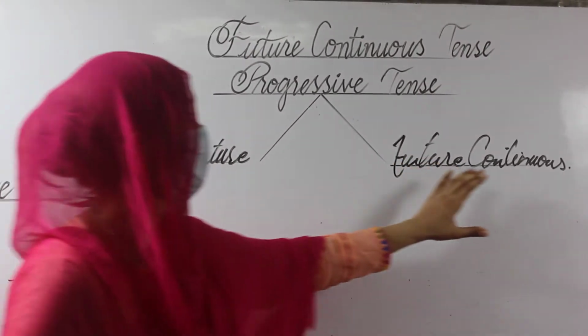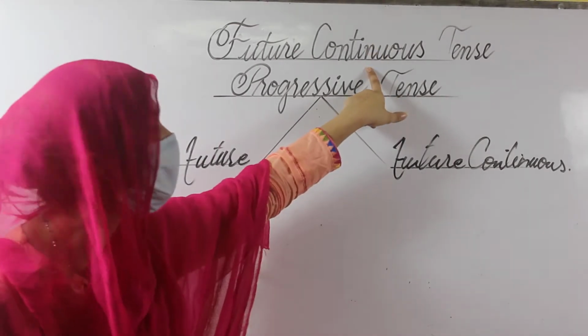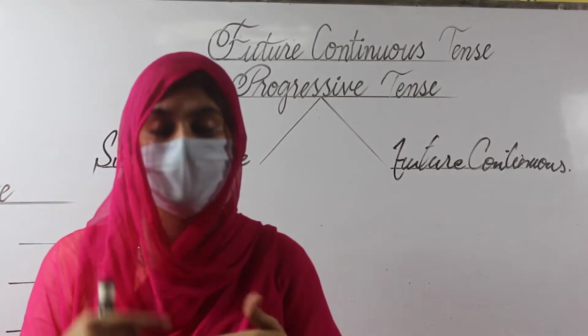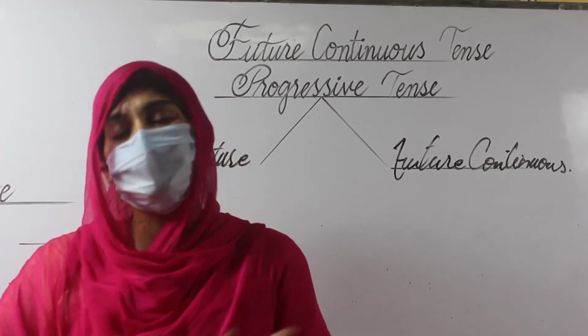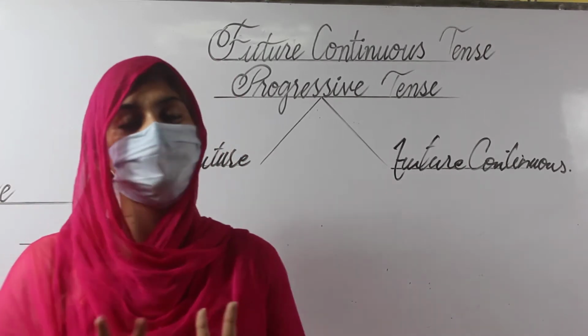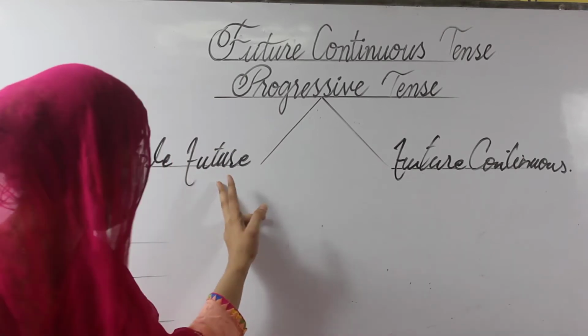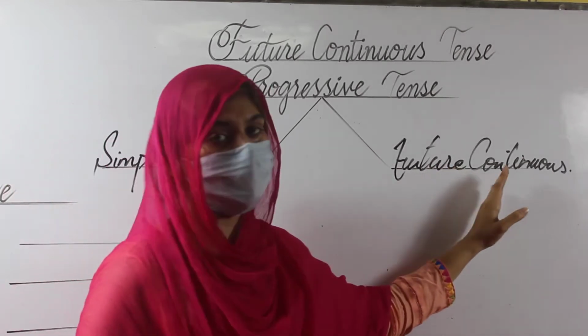But in the future continuous, because continuous means something is happening right now, something is still going on, the action is happening in the upcoming time. This is the basic difference between the simple future and the future continuous.